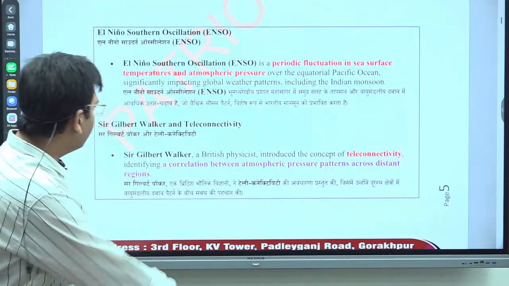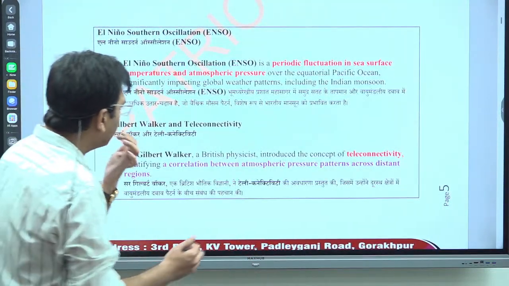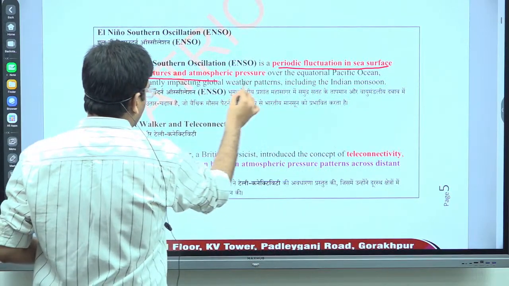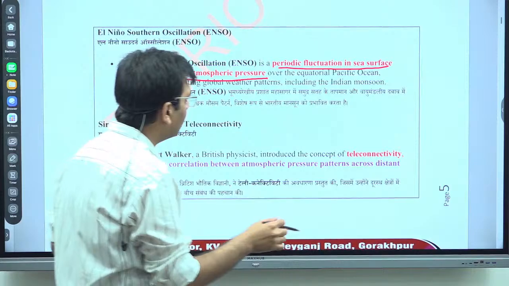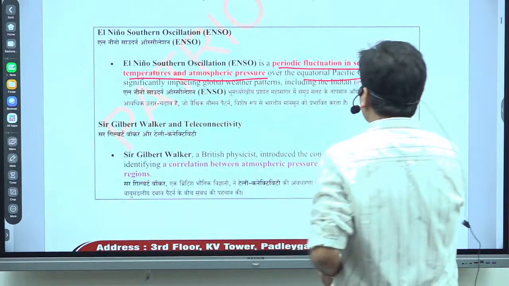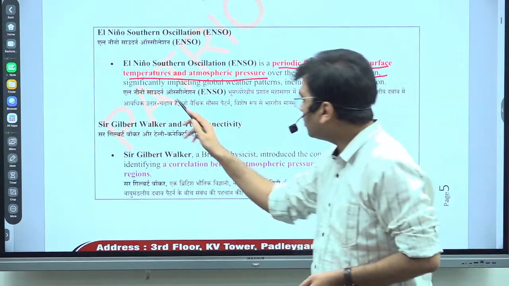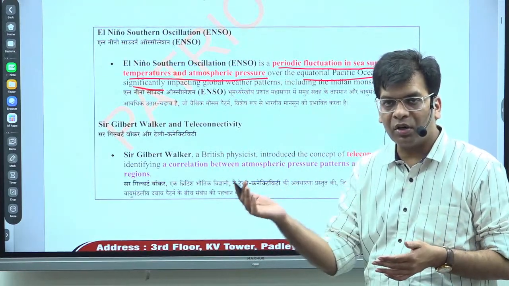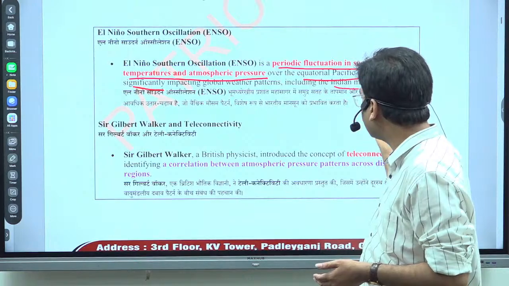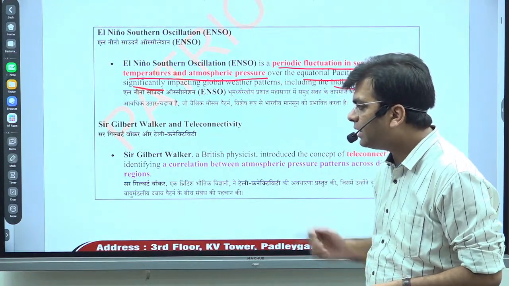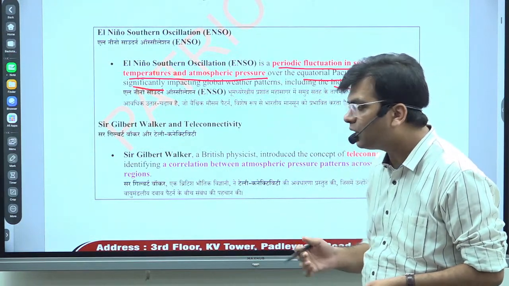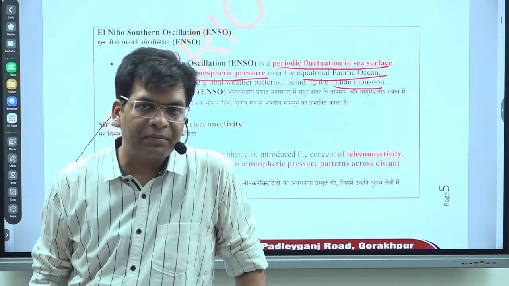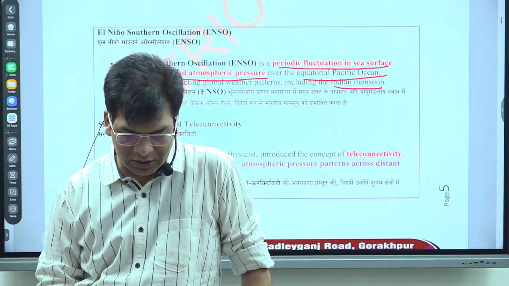Here you will see that ENSO is the periodic fluctuation in the sea surface temperature and atmospheric pressure, particularly in the equatorial Pacific Ocean, and it also significantly impacts the region of India and Australia. It impacts the Indian monsoon and influences the rain pattern in India as well as Indonesia and the Australia region.